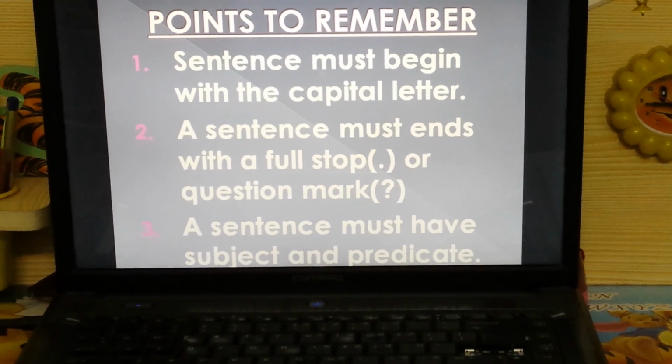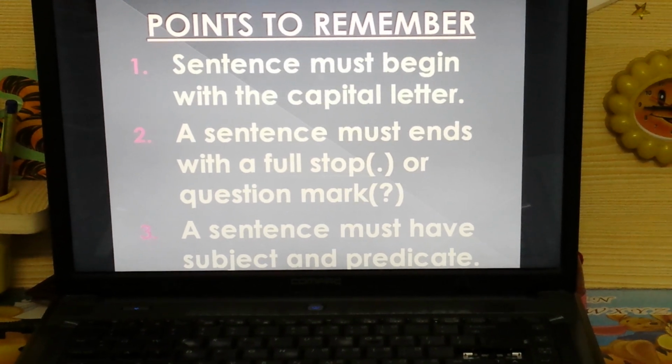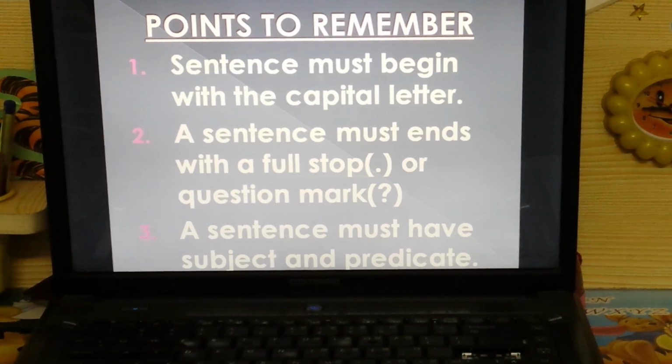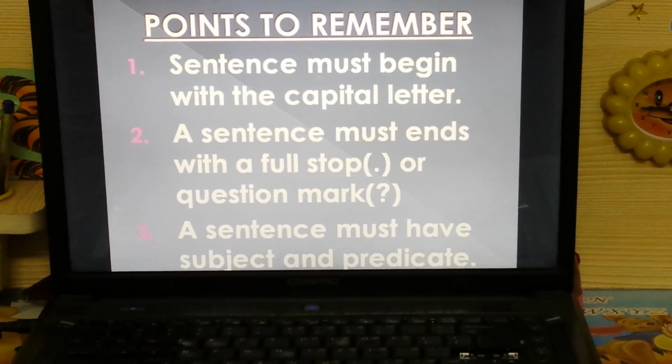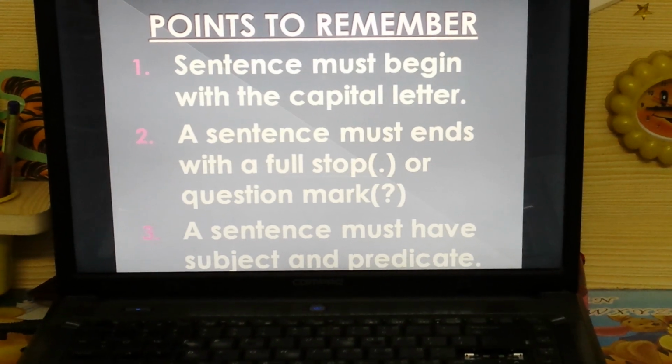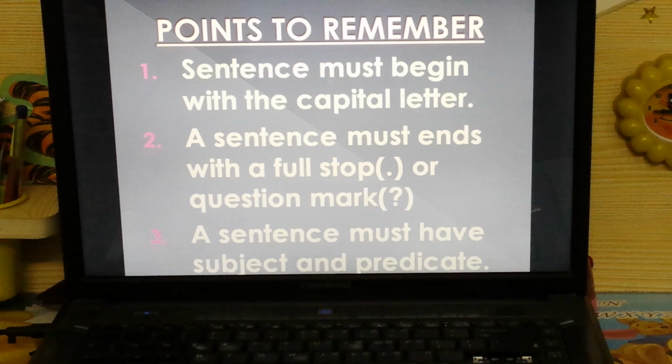Let us revise these 3 points again. A sentence must begin with a capital letter. A sentence must end with a full stop or a question mark. A sentence must have a subject and a predicate. Revise this.